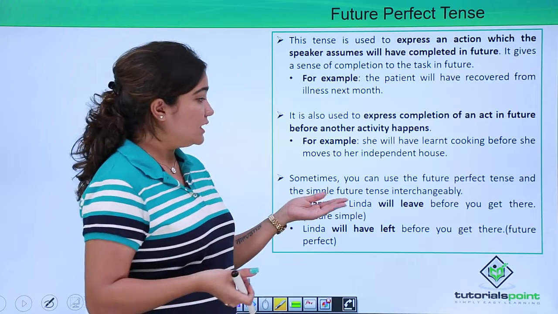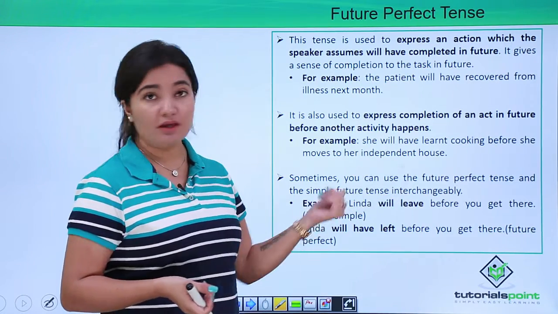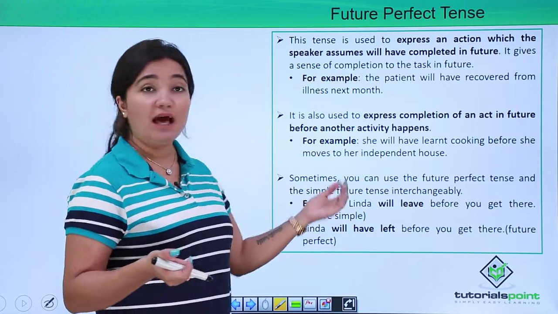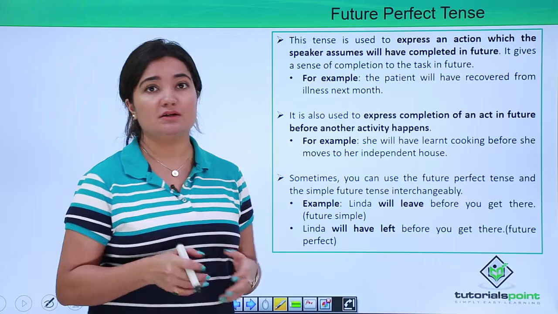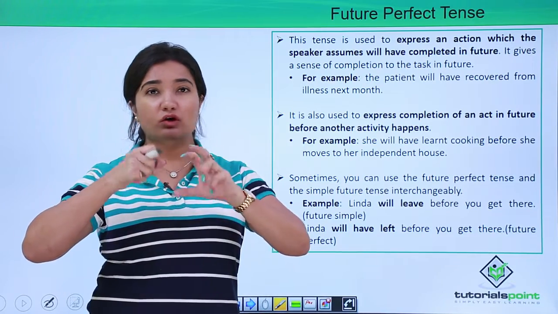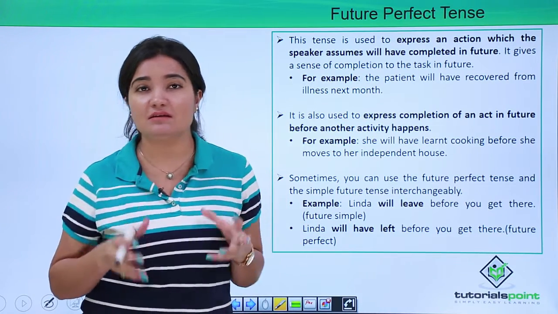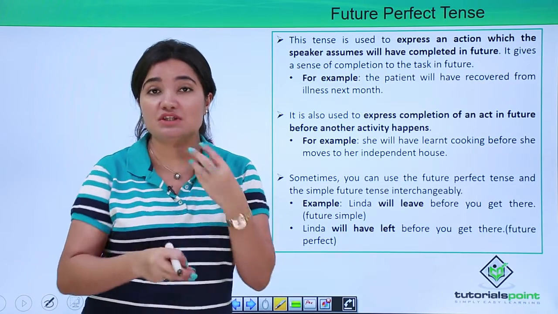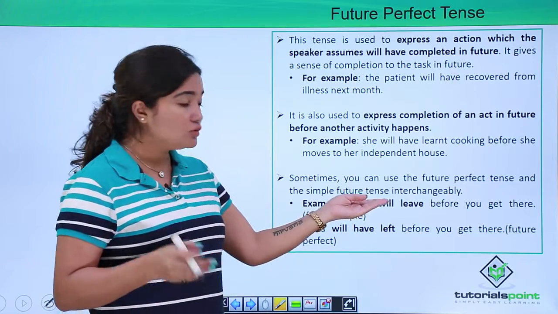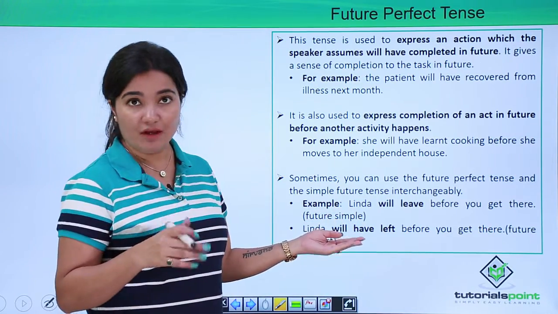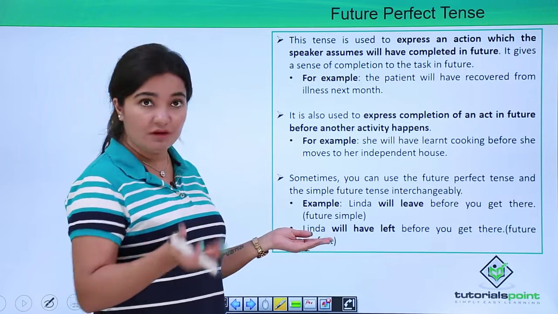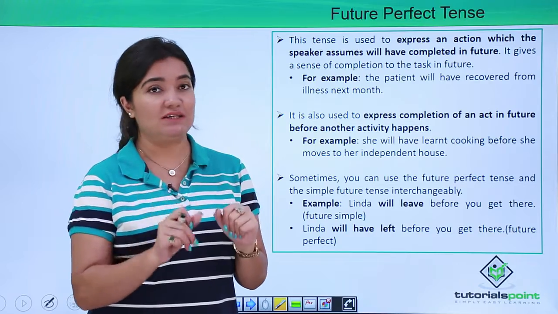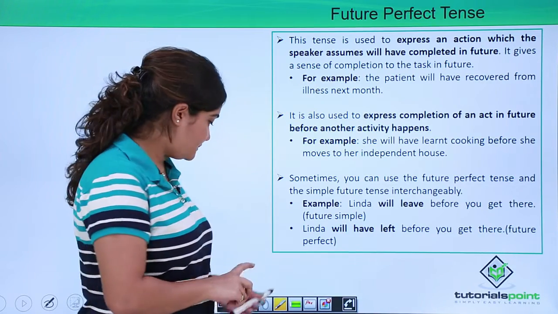For example, Linda will leave before you get there. So this is your simple future tense, right? Linda will have left before you get there. So it's just a difference of semantics, or in other words, just the difference in words which is making it happen, right? Here we've used "will" and here we've used "will have," because of which this is the future perfect tense and this is just simple future tense, right? But it doesn't happen always. Here is how you will differentiate it.